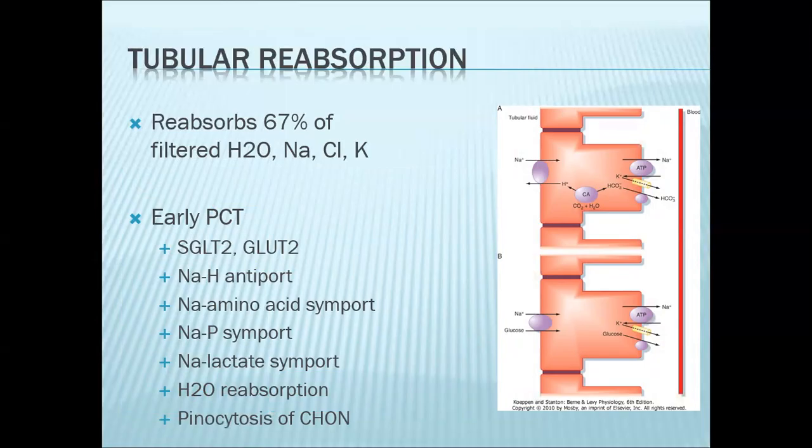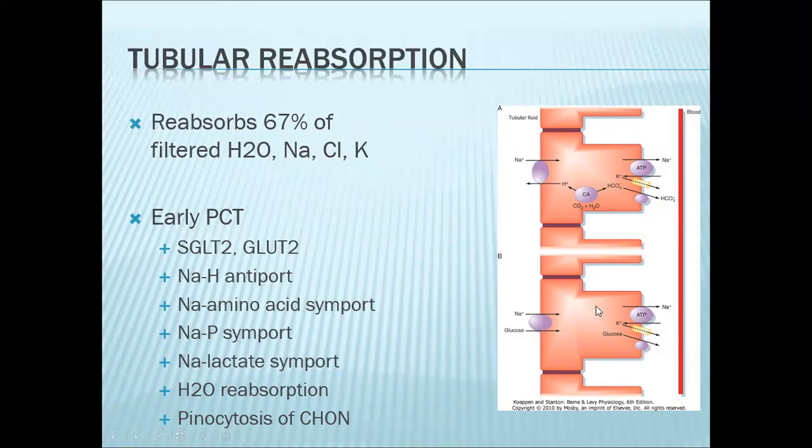In the early PCT, this is where the majority of your water and your electrolytes are being reabsorbed. So around 65 to 67% of the filtered water, sodium, chloride, and potassium will be reabsorbed in the early proximal convoluted tubule.